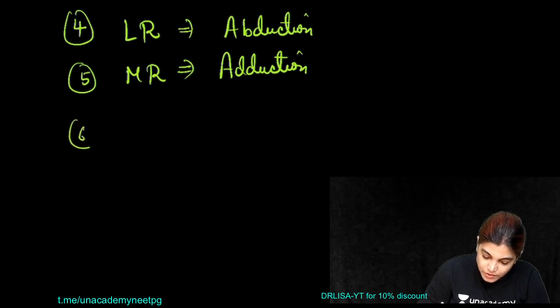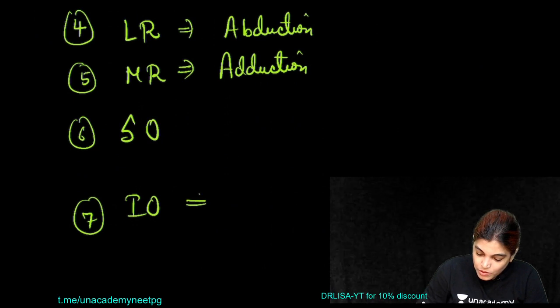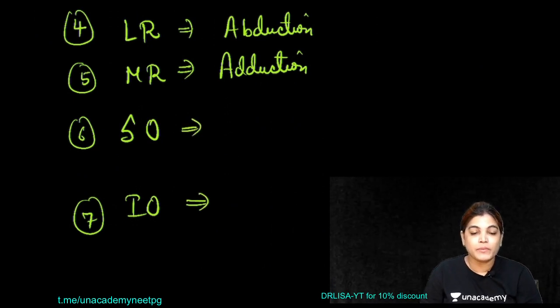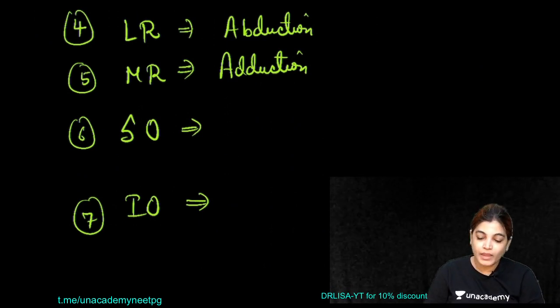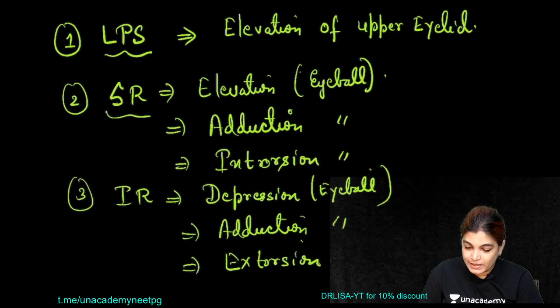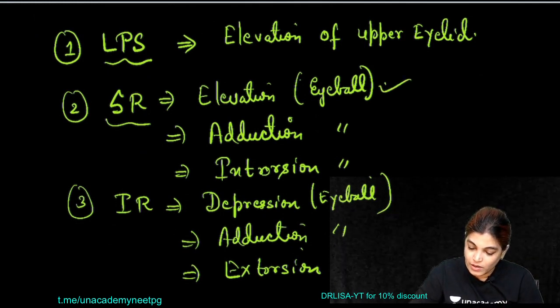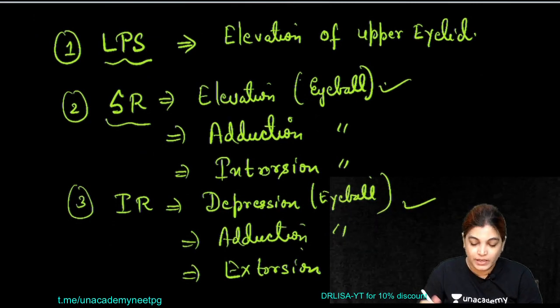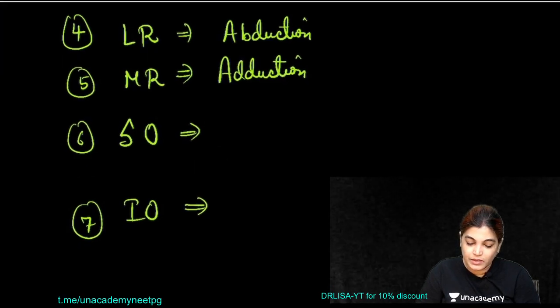Now action of superior oblique and that of inferior oblique is exactly opposite its name. So how are you going to remember? Superior and inferior oblique actions are opposite to its name, exactly opposite to its name. As we have seen, the superior rectus and inferior rectus also cause opposite actions, but superior rectus is causing elevation and inferior rectus is causing depression. So this is exactly according to its corresponding name. But oblique action is entirely different corresponding to its name.